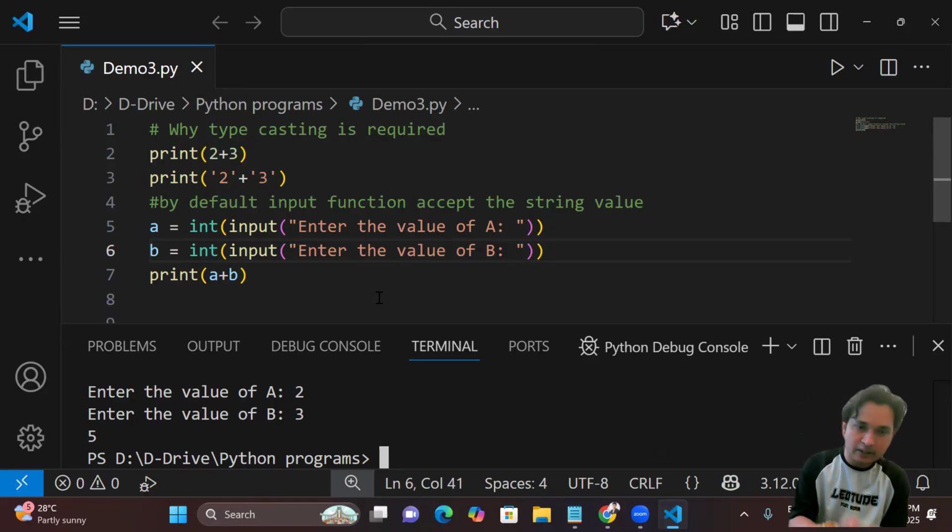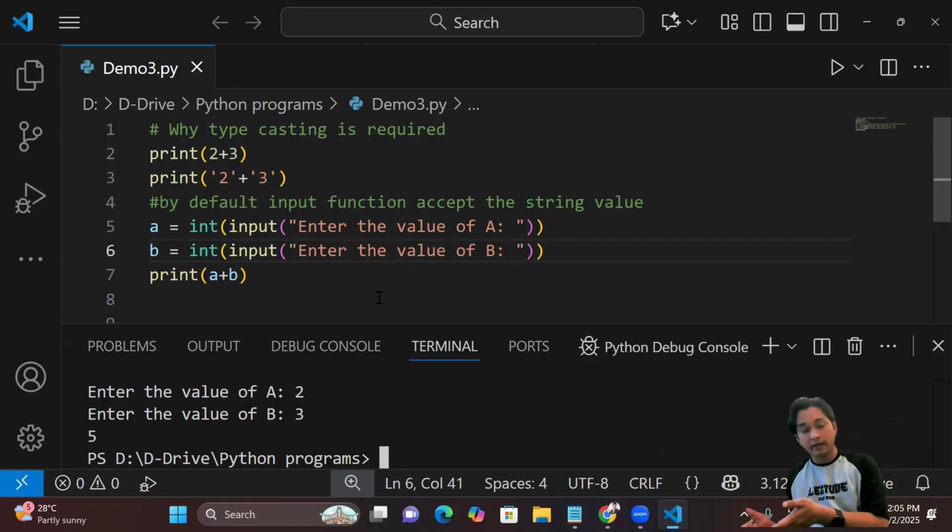Now in this particular lecture, I have just covered why typecasting is required. In the next lecture, I'm going to show you which type of value we can typecast in integer, which type of value we can typecast in boolean, and which type of value we can typecast in float. Similarly, you have to check another two: which type of value we can typecast in complex as well as in string. For right now, I know that this is enough.